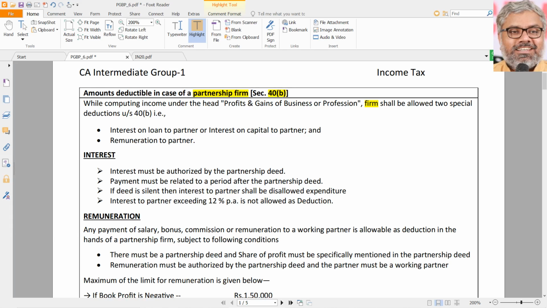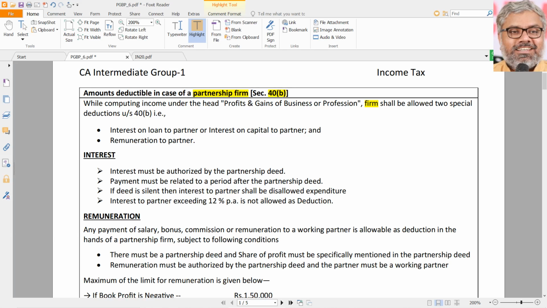Like this, section 32 was there already, depreciation can be asked as a separate question. 35 was asked earlier also as a separate question. Same way 40B can also be asked as a separate question. And the other provisions, other sections we have learned, generally will be helpful in solving a normal bigger question of computation of PGBP.